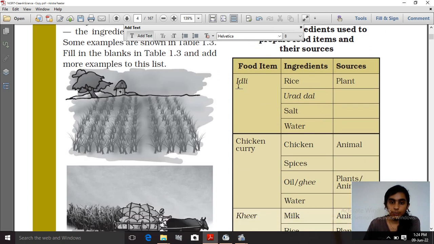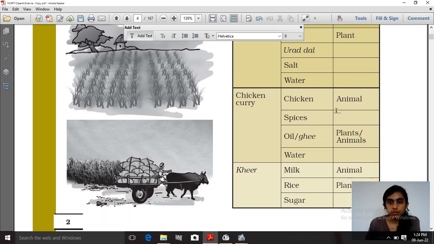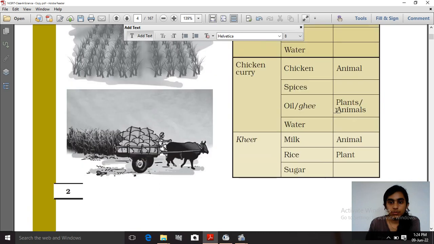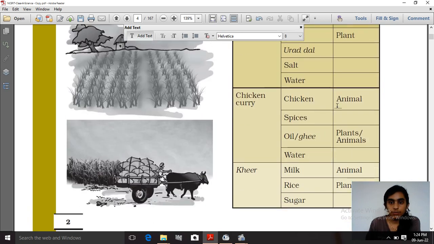For the food item idli, ingredients used are rice, urad dal, salt, water. So for rice, definitely the source is plant. For urad dal also the source is plant. For water it is river, and for salt it is the ocean. In oceanic regions, the water is dried up, and like that salt is prepared. So try to find out for the others also.